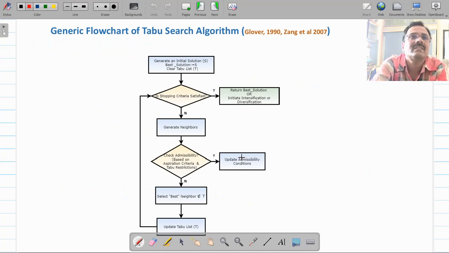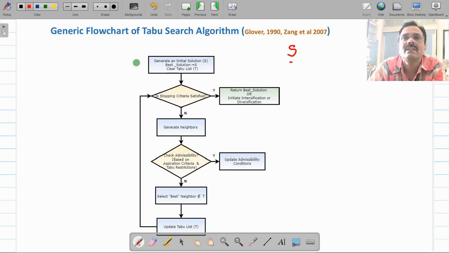Now this is the generic flowchart of the Tabu search algorithm, which was proposed by Glover and Zhang. Let us start with the working of this, starting with the first step. The first step is you will have to start with some initial solution, which we call S. Initially, since this is your starting step, you call it the best solution because you have started with this.